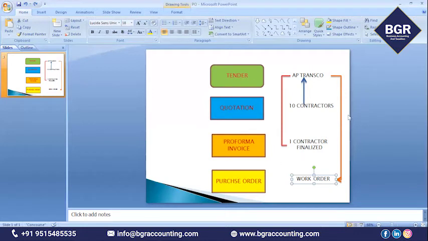So this discussion relates to the service portion. In service, it will happen like this. But when it comes to materials, when it comes to goods, then this work order is called a purchase order. Suppose, from the goods point of view, I will give an example.